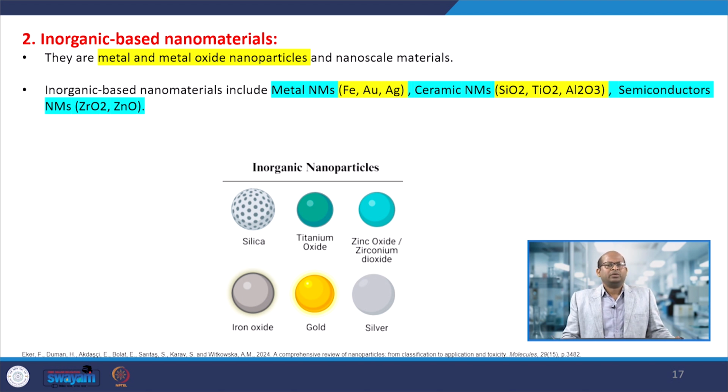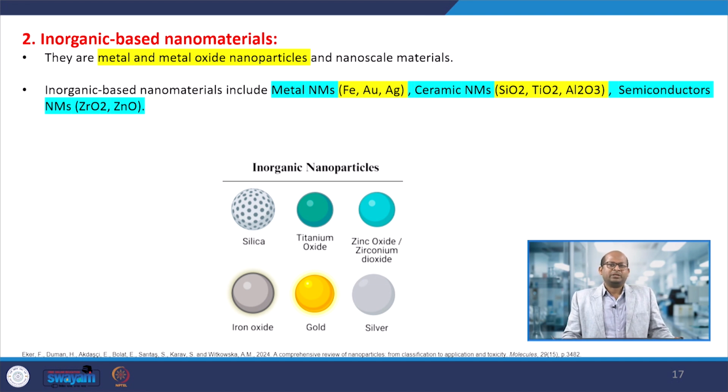So we can use that material to prepare that particular nanomaterial. If we talk about metal nanomaterials, that is iron, cobalt, gold, silver, whatever metals we can use as starting materials, or from the precursors we can start and prepare nanoscale versions of that particular material. Or ceramic type of material, that may be silicon dioxide, titanium dioxide, alumina.